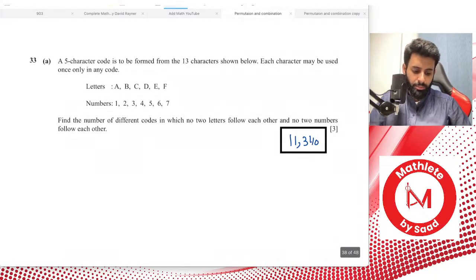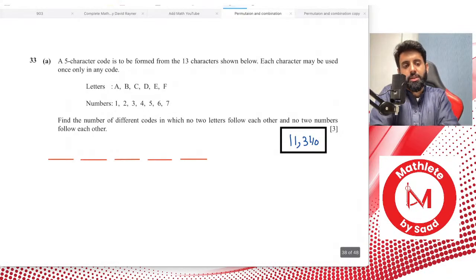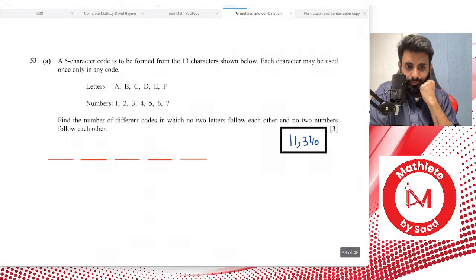Find the number of different codes in which no two letters follow each other and no two numbers follow each other. Okay, so what should the arrangement be like if no two letters should follow each other and no two numbers should follow each other? What should the arrangement be like? Question for you guys.